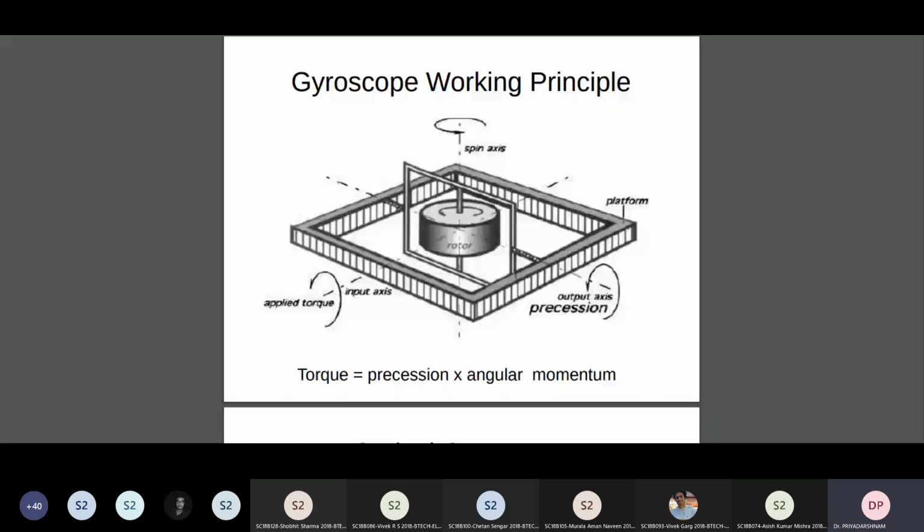Okay, so let us try to do better than that. Let us see. So can you see output axis, applied torque and spin axis? Yes, sir. Then there is an outer platform. The outer platform is rigidly mounted onto the spacecraft. So you have to imagine the spacecraft is rotating with respect to the input axis. It's only a rotation operation, okay? Only one axis rotation we are talking about.